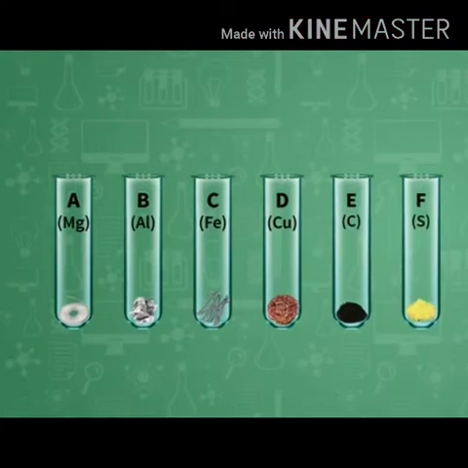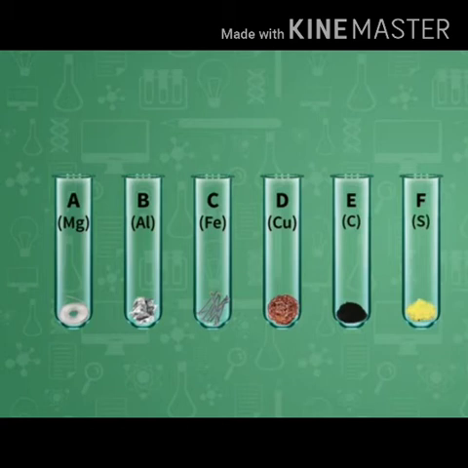Now let's learn the reaction of metals and non-metals with acid by an activity. Students, take 6 test tubes and label them as A, B, C, D, E and F and add some metals and non-metals in all these test tubes.